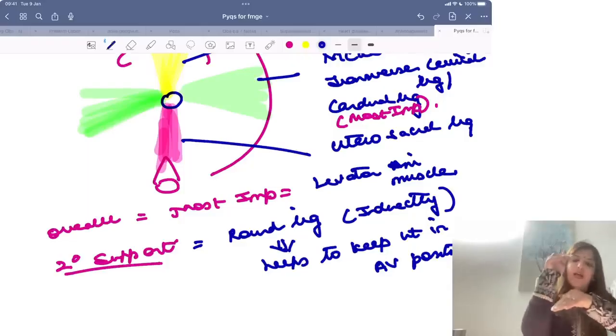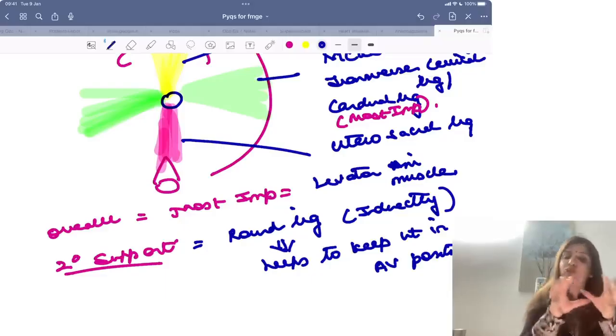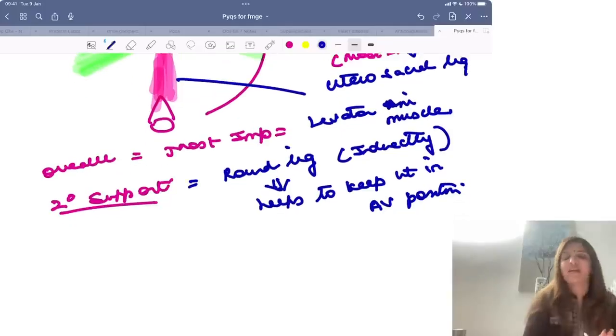In front there is the bladder; as long as the uterus is anteverted, the bladder does not let it fall. As soon as the uterus becomes retroverted, right, it becomes easier to fall. So anteverted position helps prevent prolapse. Because round ligament keeps the uterus in anteverted position, it indirectly supports the uterus.